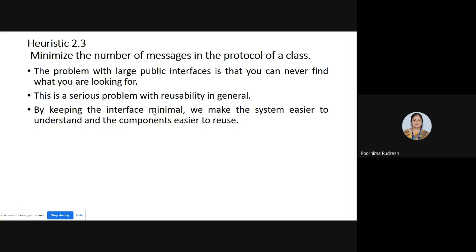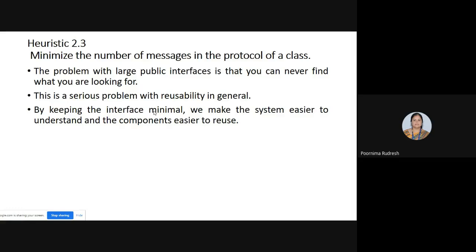Hence we need to keep the number of messages as minimum as possible, right? If we have more messages or more public interfaces, then it is very difficult to find what we are looking for.